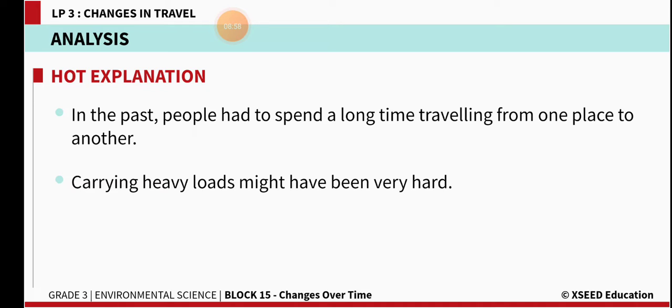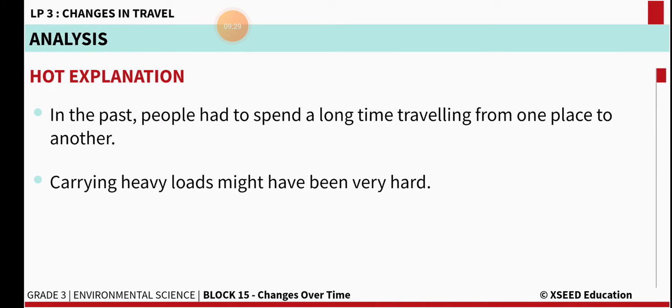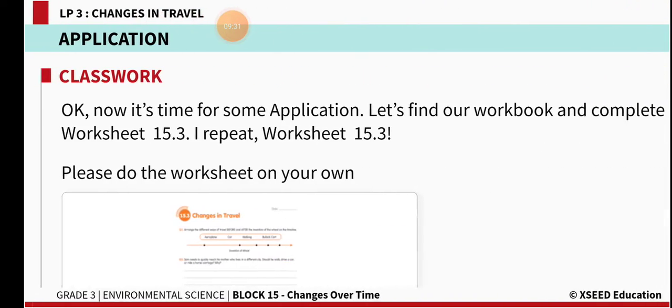So, in earlier times, before the invention of the wheel, man used to travel by walking, and he used to carry heavy loads, and it took a long time for them to travel from one place to another. So whenever man faces any struggle, there itself the invention starts. From the early man's struggle, the wheel was invented, and we are enjoying our traveling nowadays.